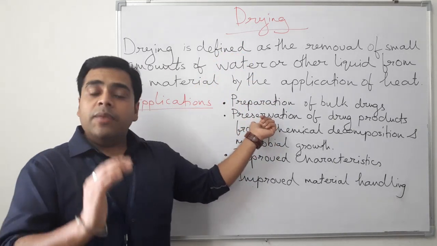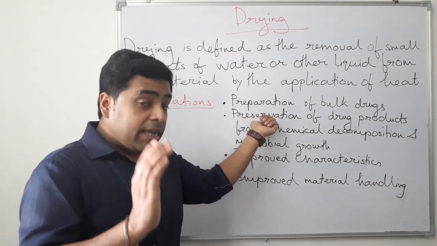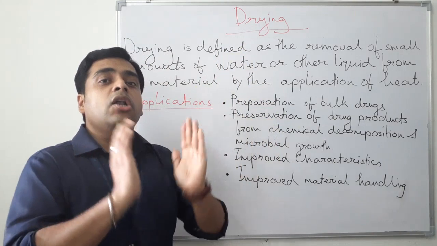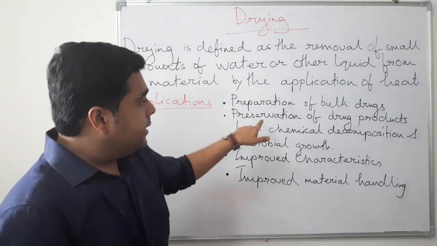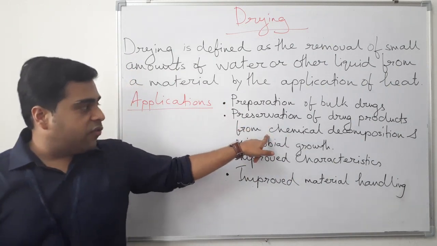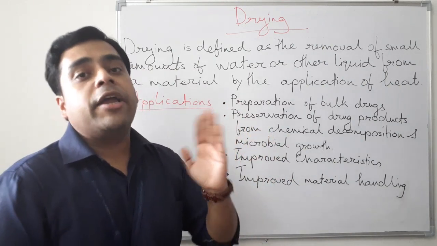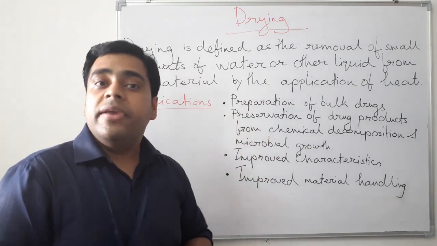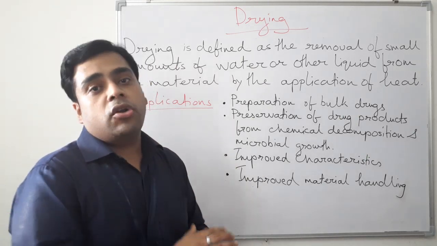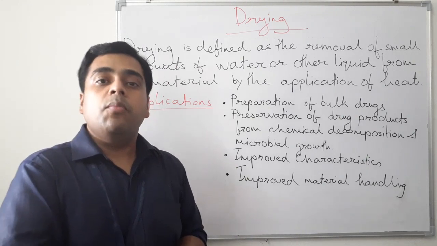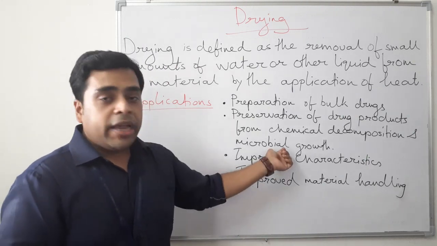Next, drying provides long-term stability to the bulk material. That is the preservation of drug products from chemical decomposition and microbial growth. As we are already aware, even traces of water can be a cause of decomposition or microbial growth.